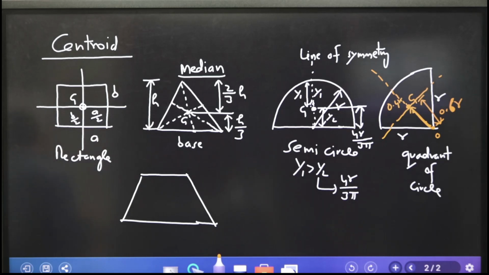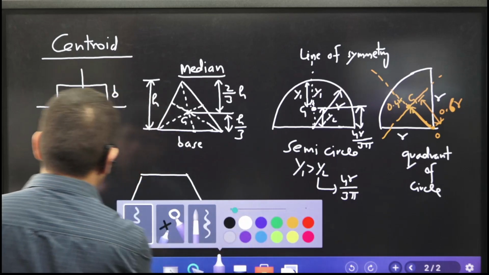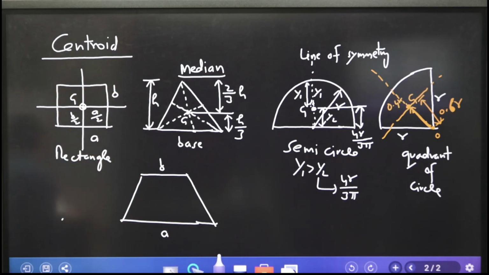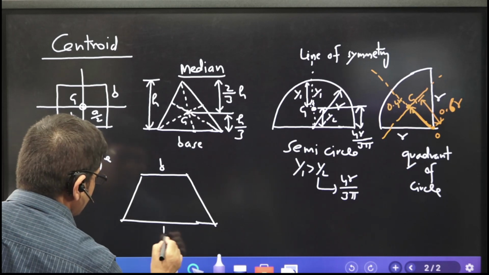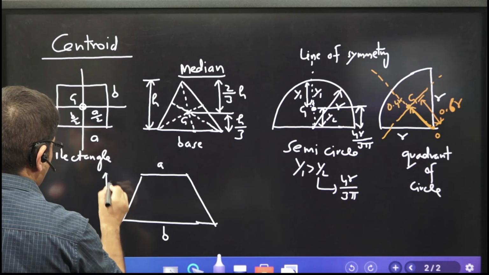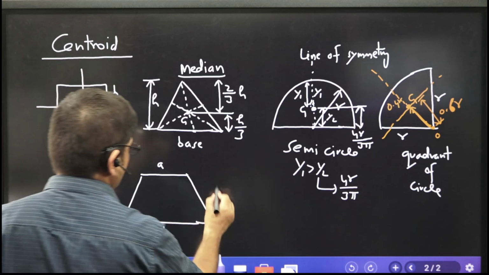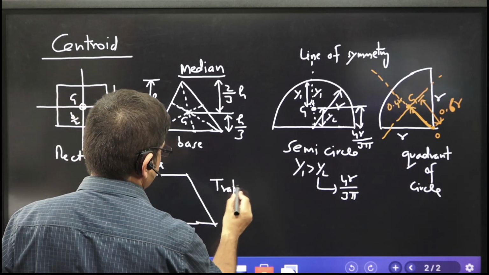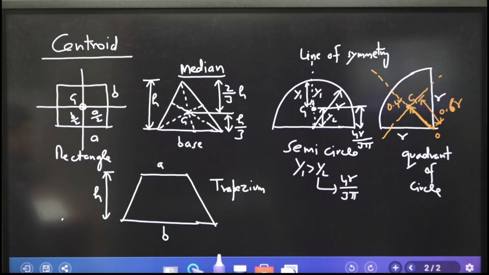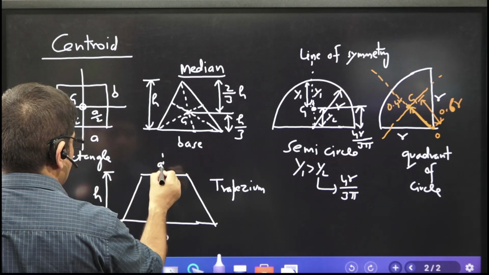Now comes the trapezium, with parameters A, B and H. This side is B, this side is A, and this is the height H. I'm giving you a trapezium with parallel sides A and B and height H. Can you find the symmetry line for me?